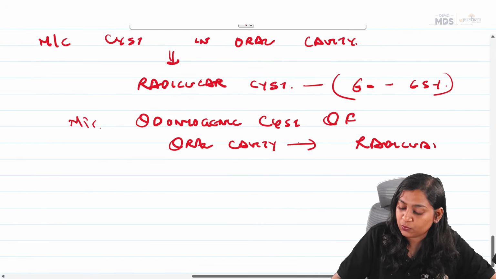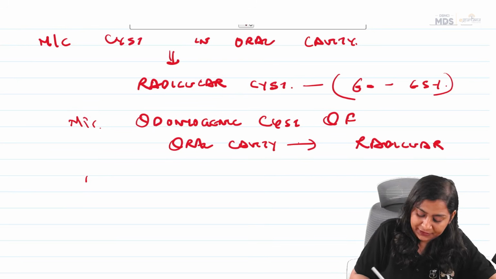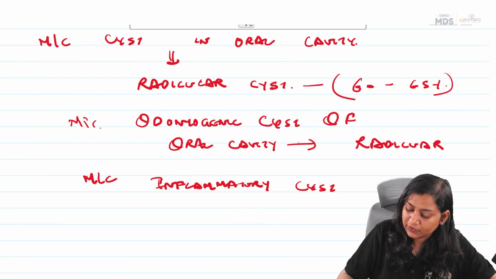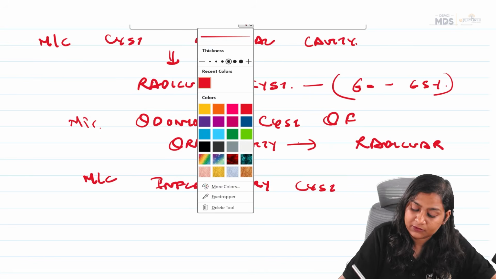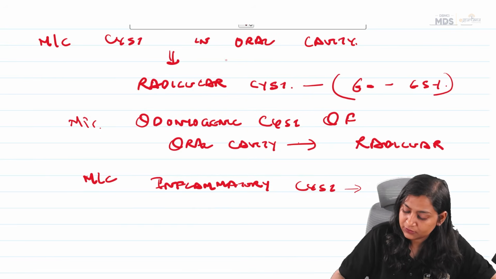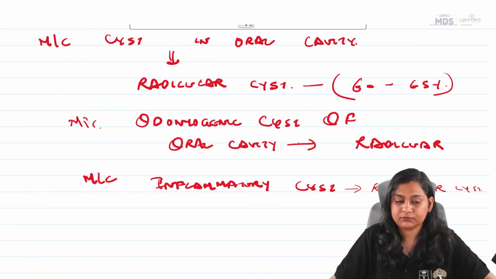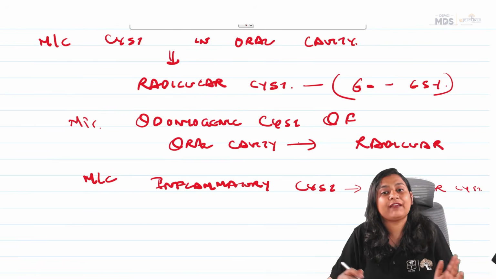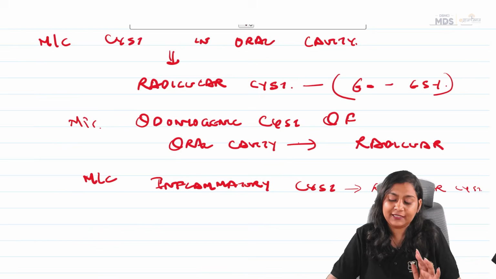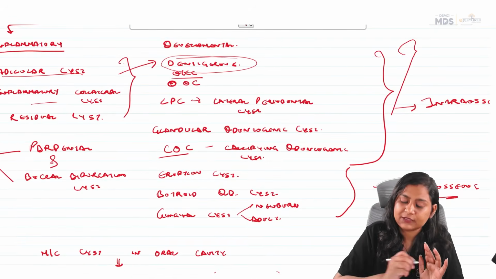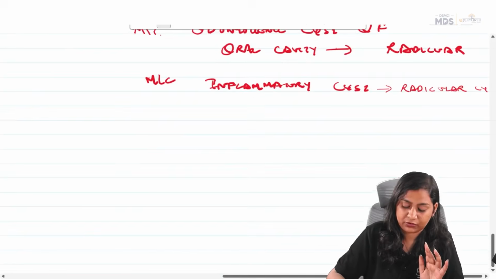If they ask you which is the most common inflammatory cyst, then again it will be radicular cyst. Now, most common developmental odontogenic cyst, then it is dentigerous cyst. So, in developmental, it is dentigerous. That is why we have written it on the top.